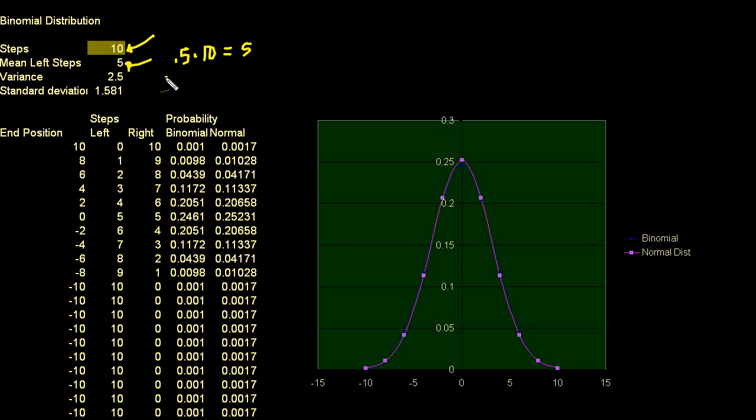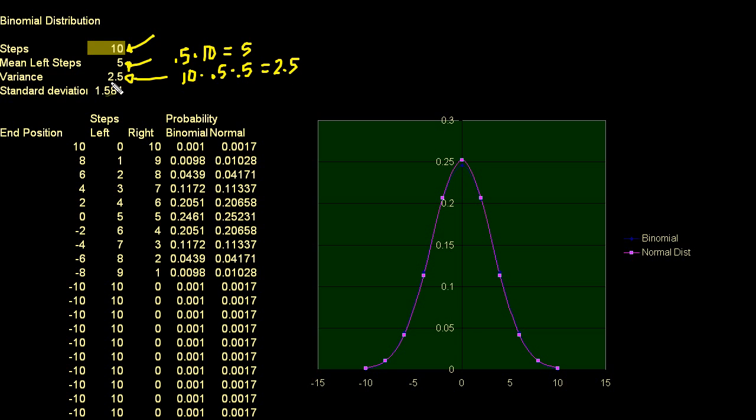And then the variance, and I'm not sure if I went over this. I need to prove this to you if I haven't. I'll make a whole other video on the variance of the binomial distribution. But the variance is essentially equal to the number of trials, 10, times the probability of taking the left step, or a successful trial. I'm defining left as a successful trial, but it could be right as well, times the probability of 1 minus a successful trial, or a non-successful trial. In this case, they're equally probable, and that's where I got the 2.5 from. And that's all in the spreadsheet.